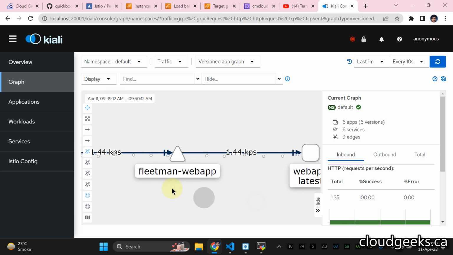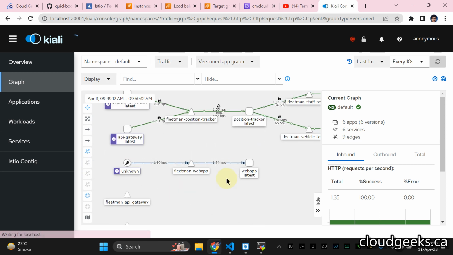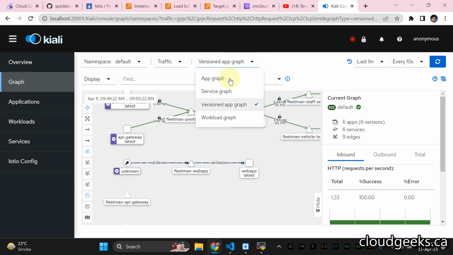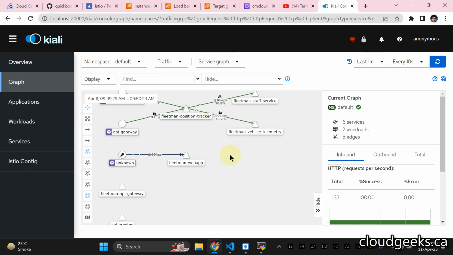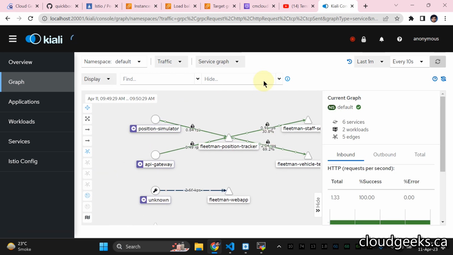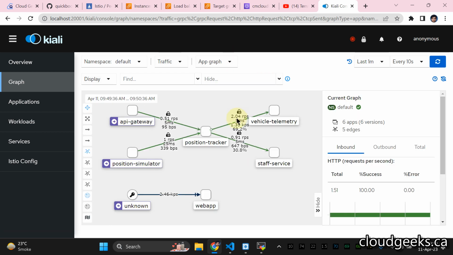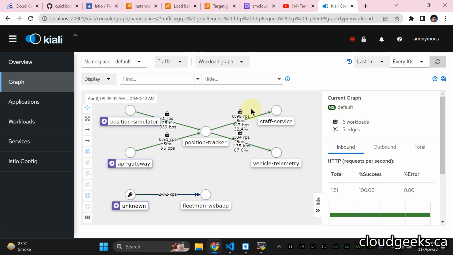And from our web application, let me show you this part. We have different graphs here, so let me show you this part, right? Okay, see the other graph. Okay, app graph, and we have this workload graph.